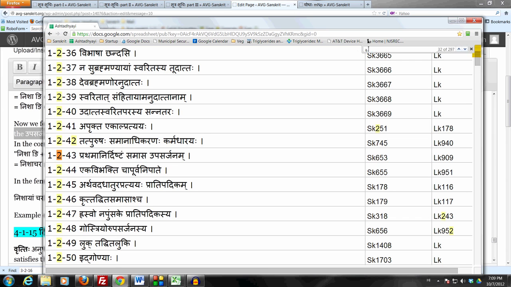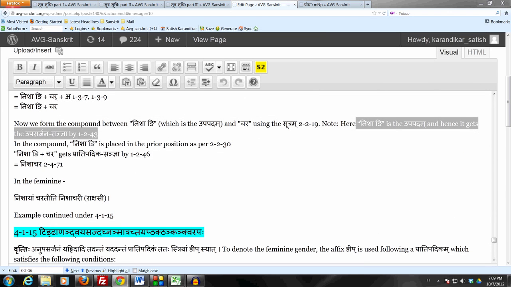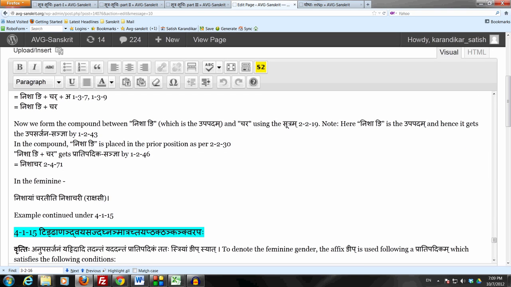All these steps are the same as before, and we get nisha ni chara, which the samudaya gets the samasa sanya because we use the samasa vidhayaka sutram 2 to 19 upapadam ating, and then it gets the pratipadika sanya by 1 to 46 krit tadhita samasascha, and then finally we do the luk elision of the antarvarti sup pratyaya. The sup affix ni, which is inside the pratipadikam, takes a luk elision by 2 4 71 supo dhatu pratipadika yoho. Now so we get the form nishachara.